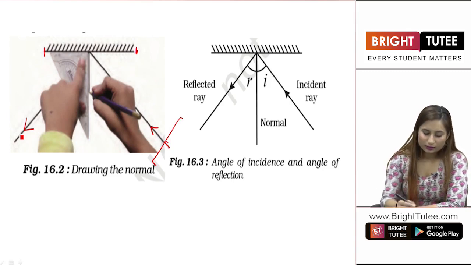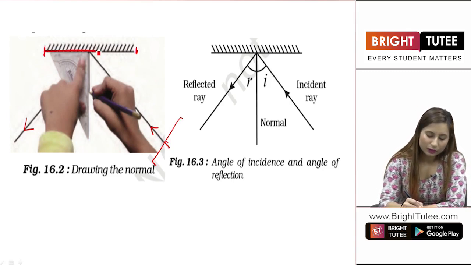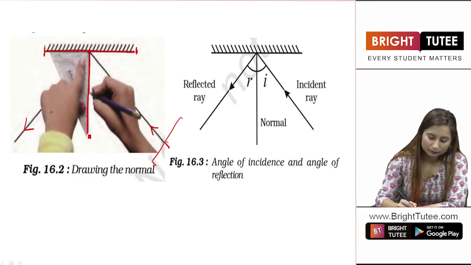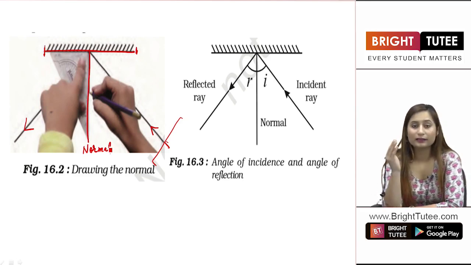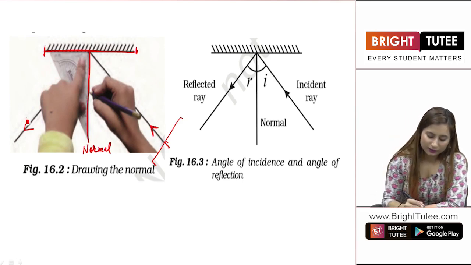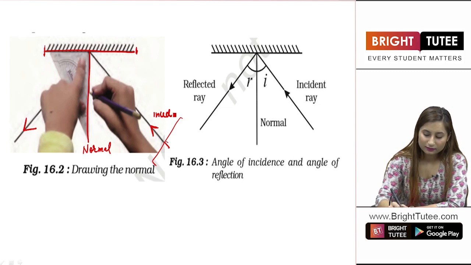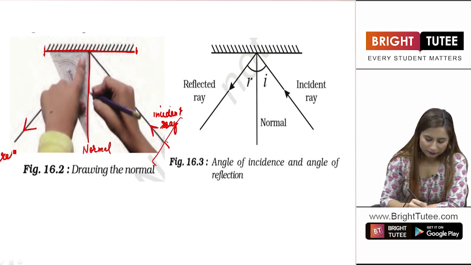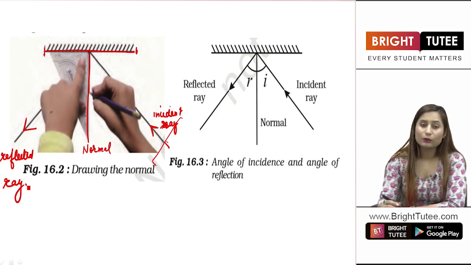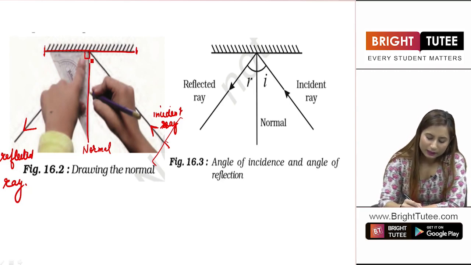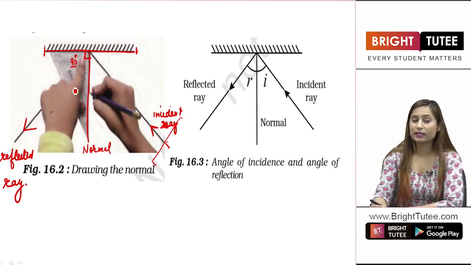Now what you do is, exactly perpendicular to this mirror, you draw a normal. This is a normal, right? This is the normal, and this ray is the incident ray, and this is the reflected ray, right students? Now what you do is, exactly at the perpendicular of the mirror, you draw a normal, that is at 90 degrees.